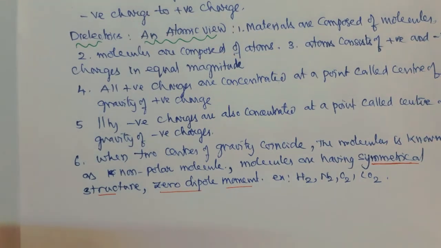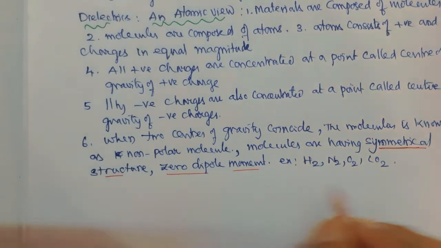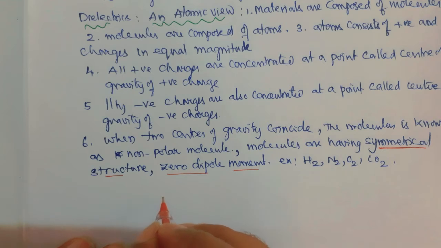Now this can be shown like this. Suppose you consider carbon dioxide. This is the carbon atom, and there are two oxygens, one on this side and the second on this side.